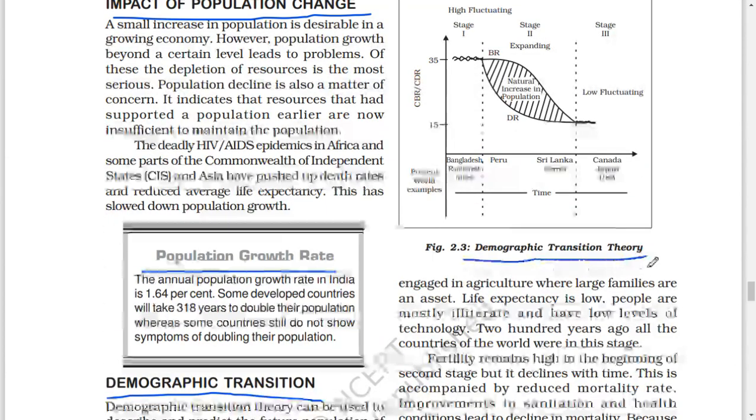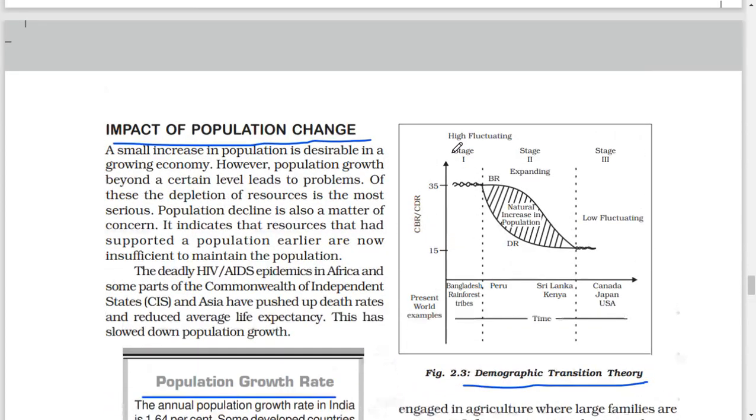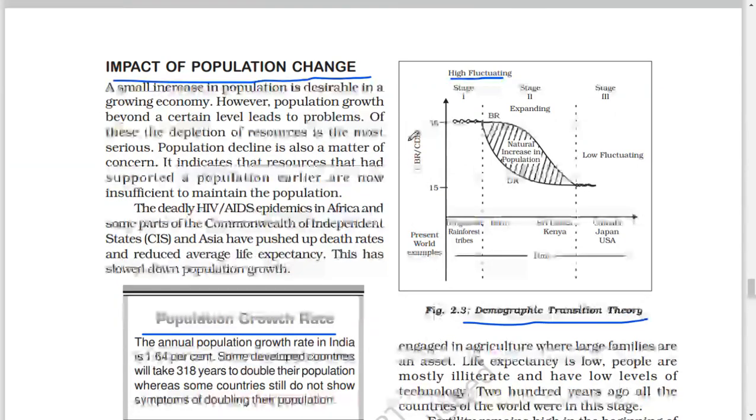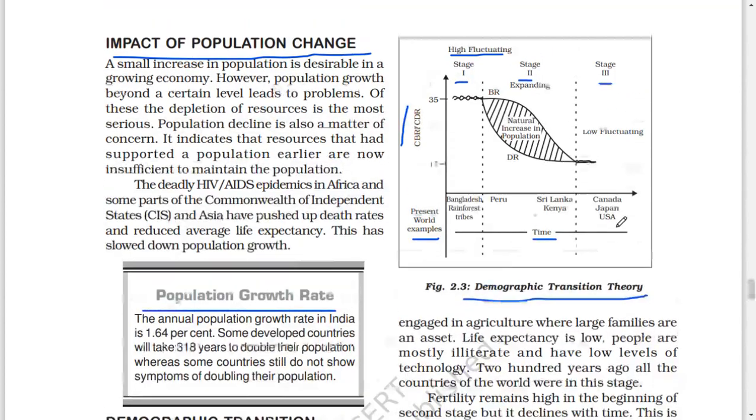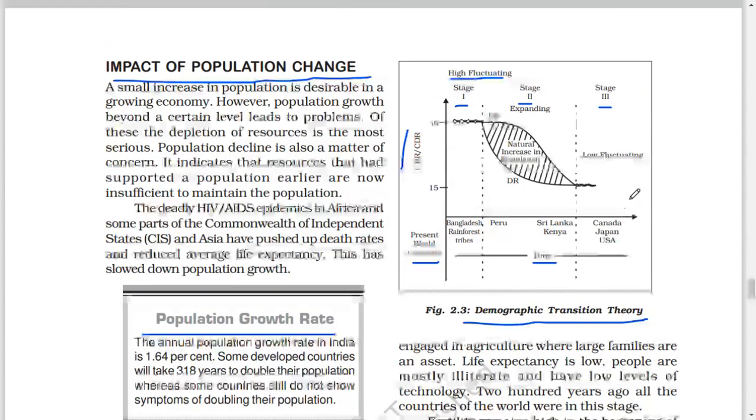Demographic transition theory. High fluctuating, severe. Present world example. Stage 1, Stage 2, Stage 3: Bangladesh, rainforest tribes, expanding, natural increase in population, Peru, Sri Lanka, Kenya, time, low fluctuating, Canada, Japan, USA.